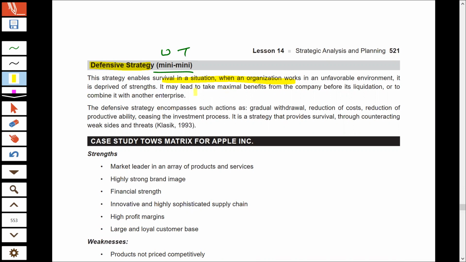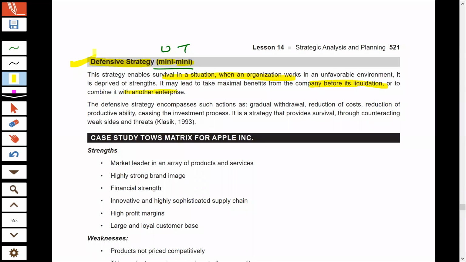As much strength as possible it possesses, it should try to minimize its weakness, and it should try to minimize the threats of the environment. If the organization is unable to do so, it may have to go for liquidation and close down its operation altogether. This is a position that every organization will try to avoid, because this is a very dangerous position. The survival of the organization itself is threatened.